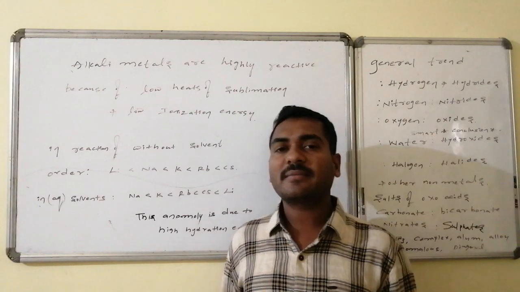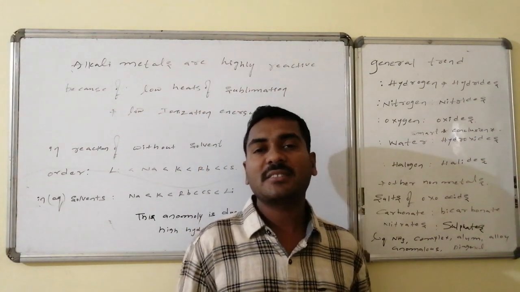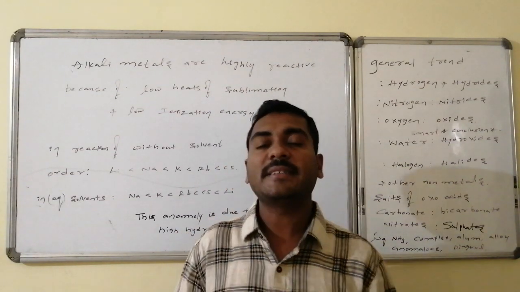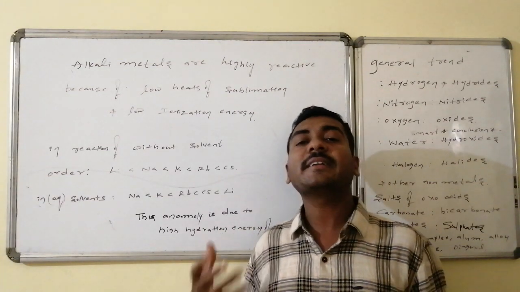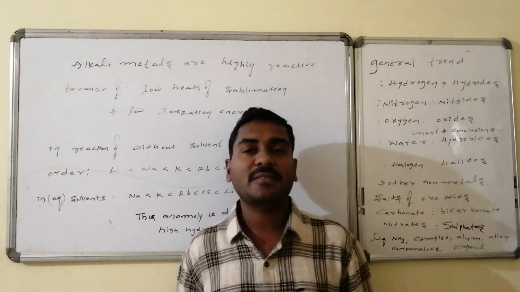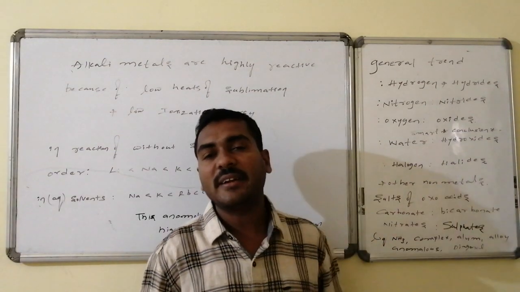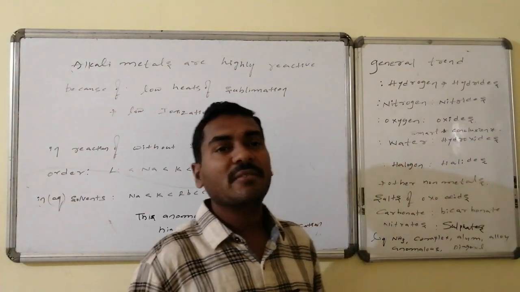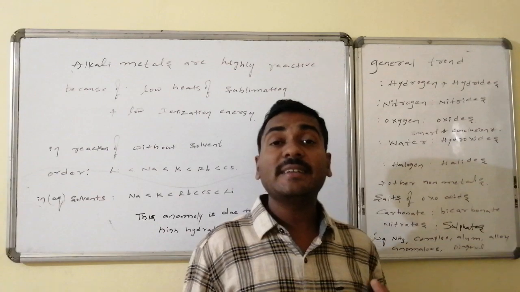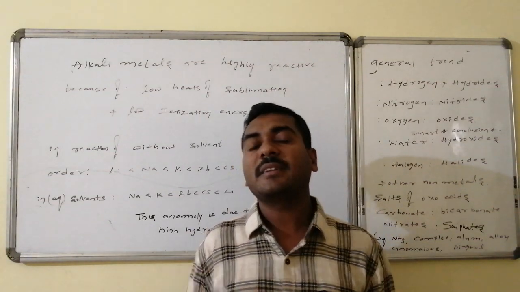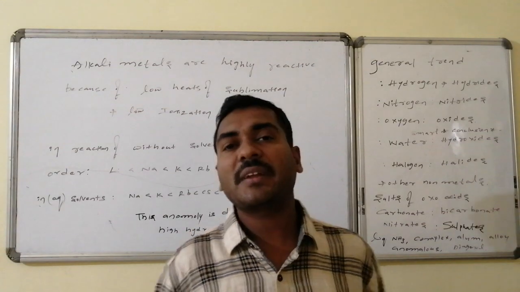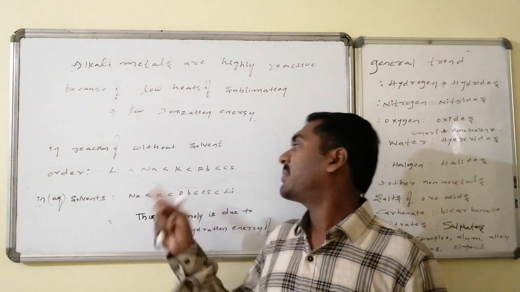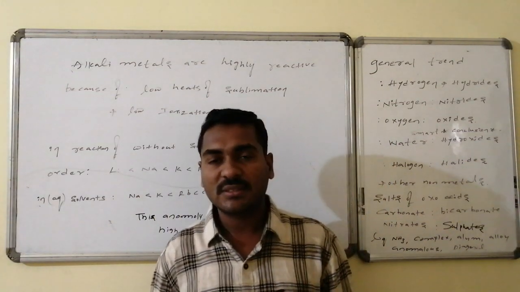Whereas reactivity order, the trend, is the gradation in the reactivity: which is relatively more reactive and which is relatively less reactive. Such a discussion. Reactivity order increases from top to bottom if there is no solvent, because with hydrogen directly forms the hydrides, no solvent is required. With oxygen directly forms oxides, no solvent is required. With nitrogen directly forms nitrides. In such a variety of things, the strength of reactivity of the alkali metals increases. Compared to lithium, sodium is reactive. Similarly potassium, rubidium, and the most reactive becomes cesium.